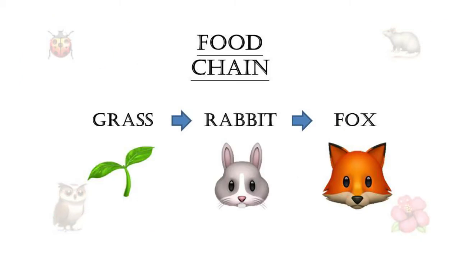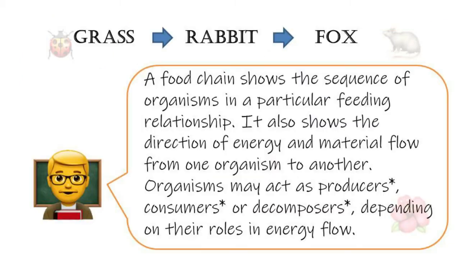First, the food chain. A food chain shows the sequence of organisms in a particular feeding relationship. It also shows the direction of energy and material flow from one organism to another. Organisms may act as producers, consumers, or decomposers, depending on their role in energy flow.